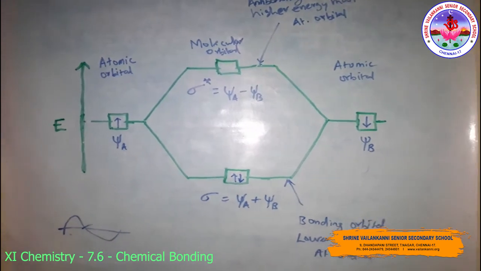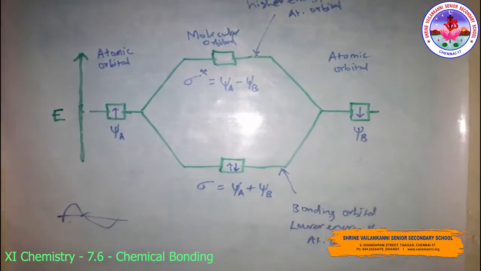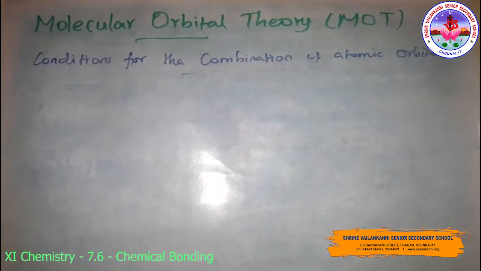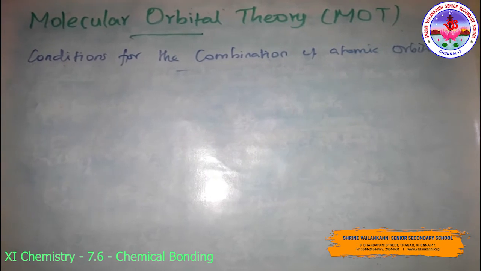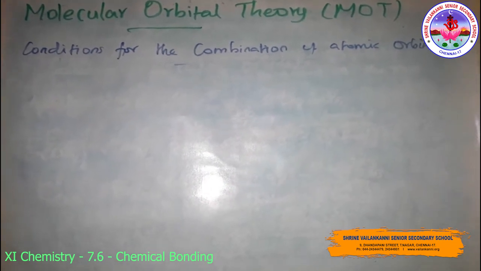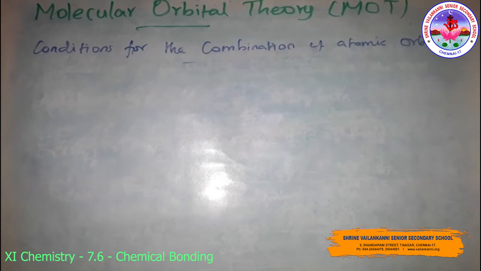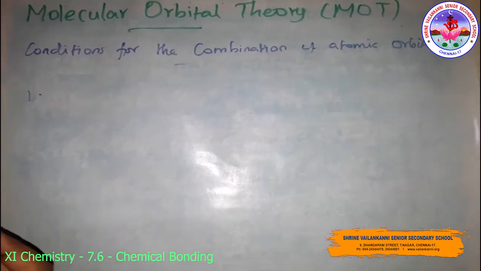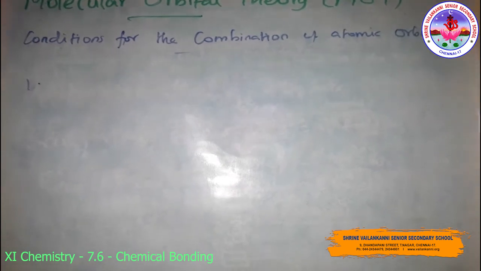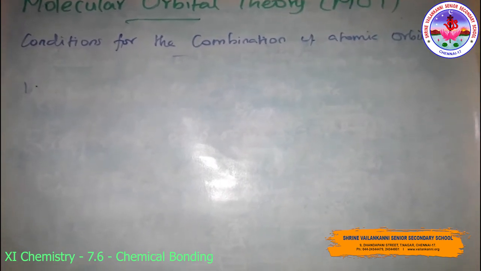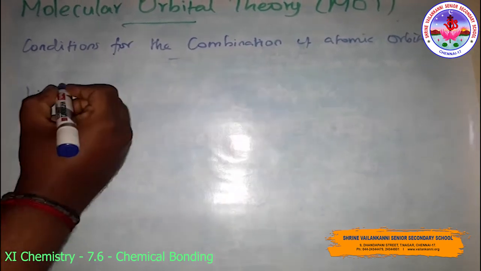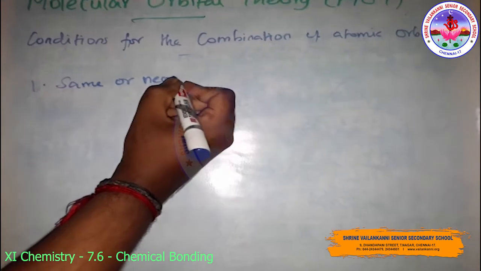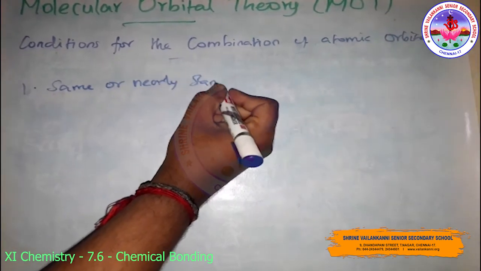Then, the conditions for the combination of atomic orbitals. The linear combination of atomic orbitals to form molecular orbitals takes place only if the following conditions are satisfied. The first one is that the combining atomic orbitals must have the same or nearly the same energy.